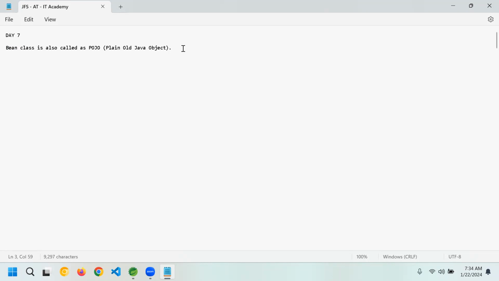Then coming to the real numbers, float and double are there. By default, float will be used, but if the number is bigger than float size, then you will go with a double. Then we have single character char and true false. You'll go for the Boolean. Correct.